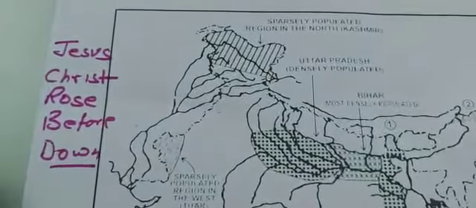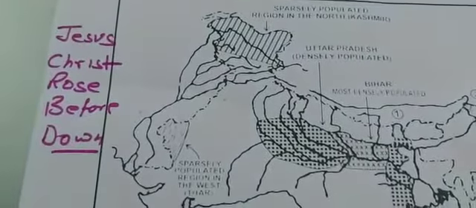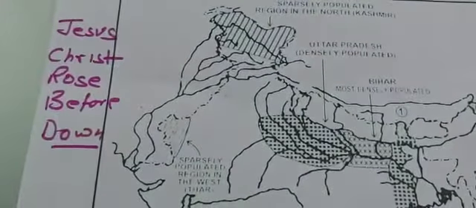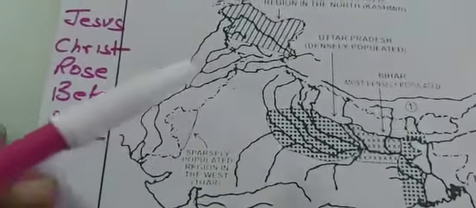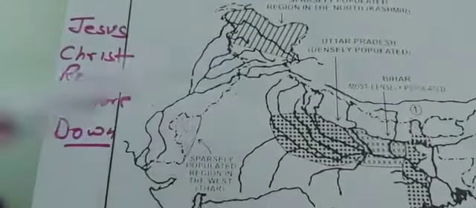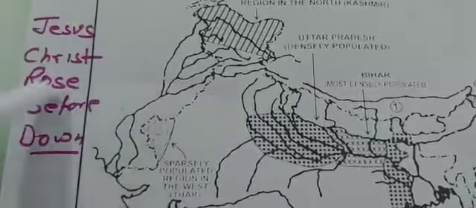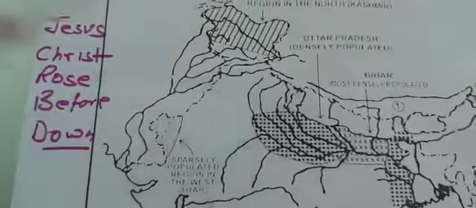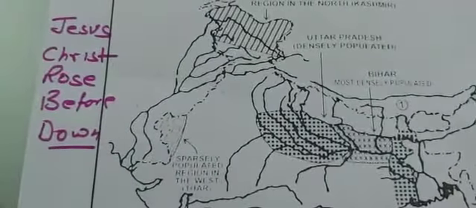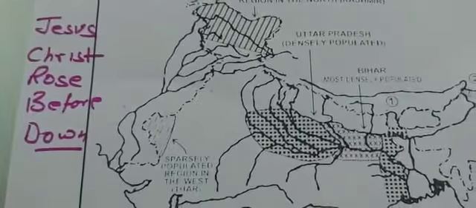Remember this sentence, children, because most of the time children make mistakes when naming the 5 rivers. Jesus Christ rose before dawn, means before the sun rose, he rose from the dead.